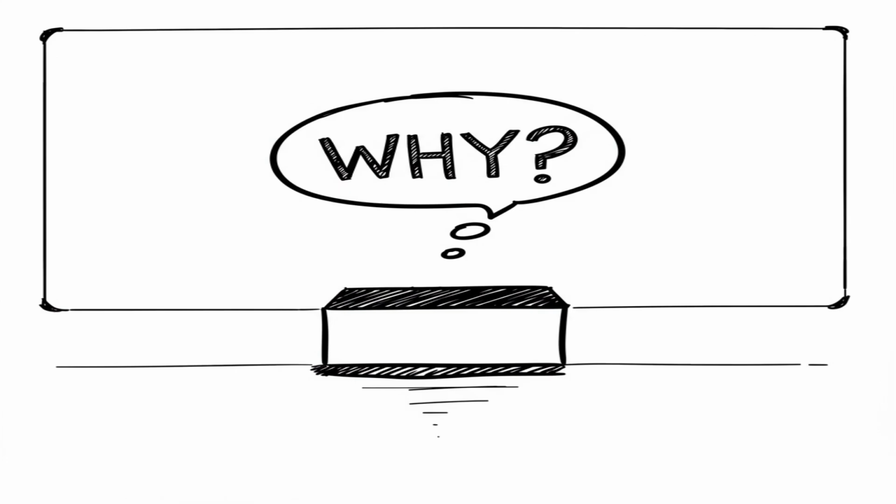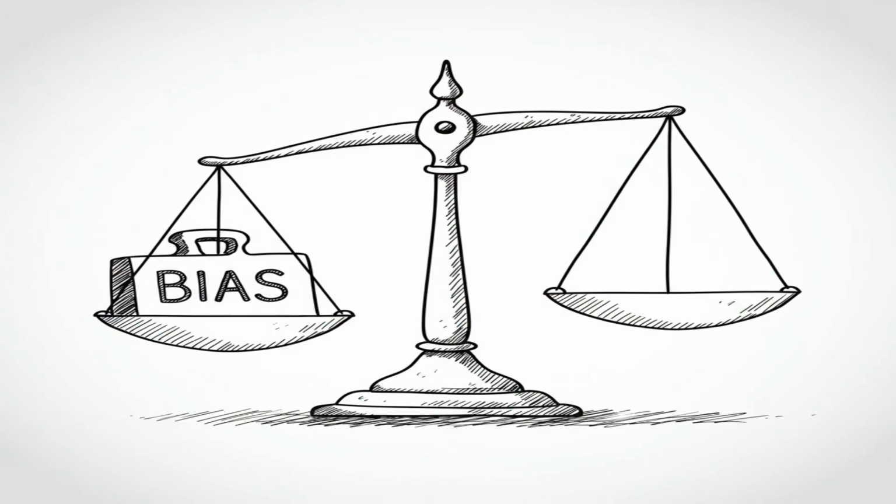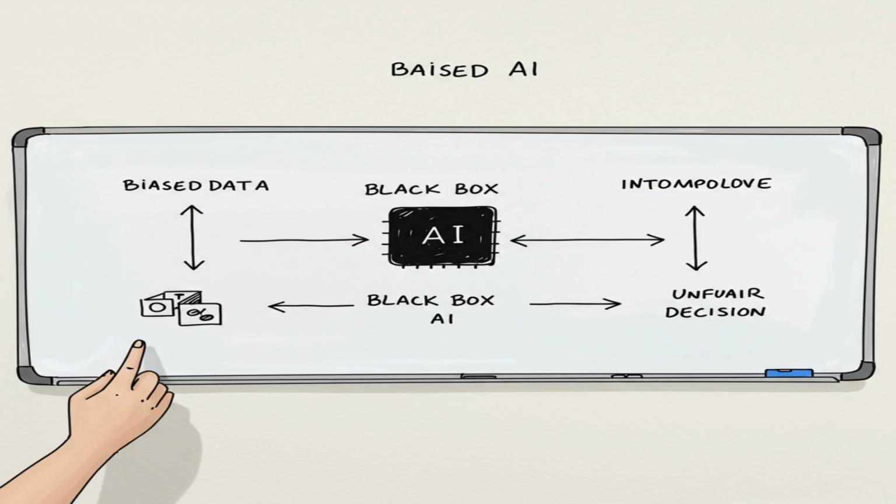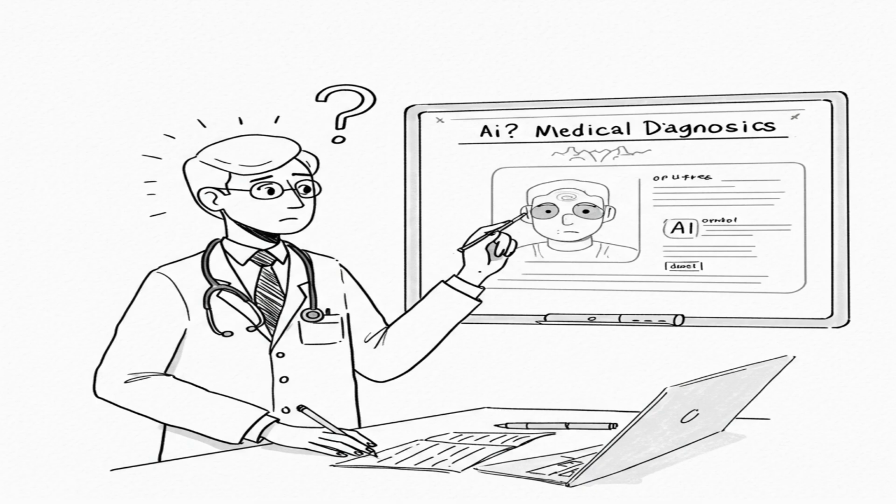One major concern is bias. If the AI learns from biased data, it can make unfair or discriminatory decisions. Without understanding the black box, it's hard to identify and correct these biases effectively. In critical fields like healthcare, a doctor needs to understand why an AI suggests a particular diagnosis before trusting it. Similarly, a bank customer denied a loan by an AI deserves to know the reasons behind that rejection.